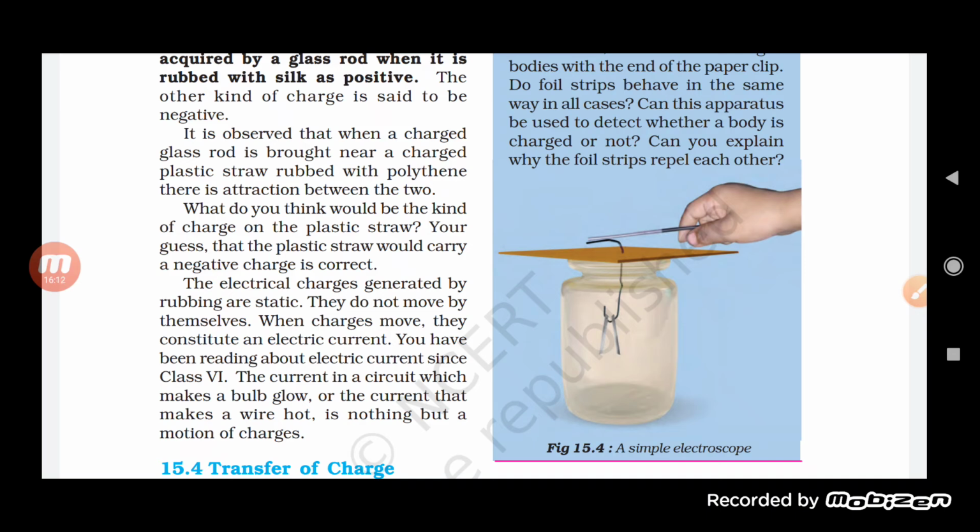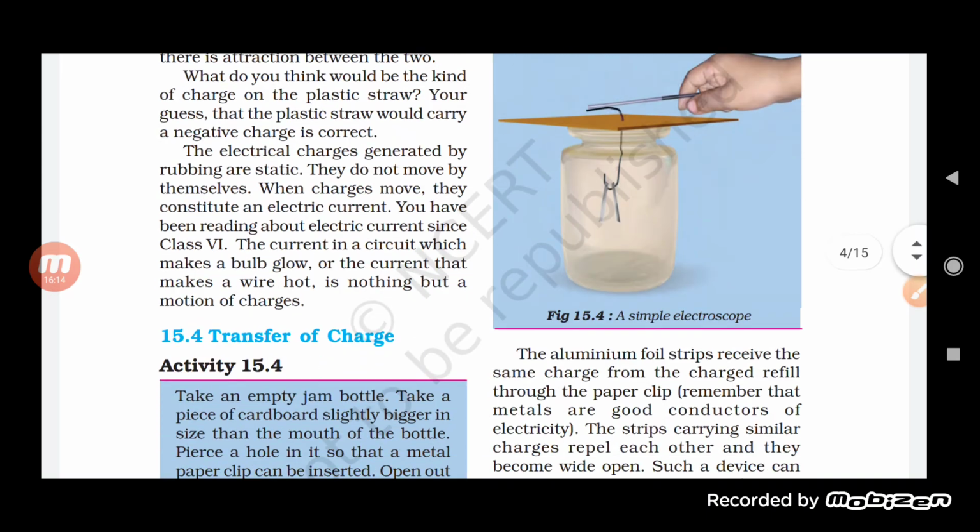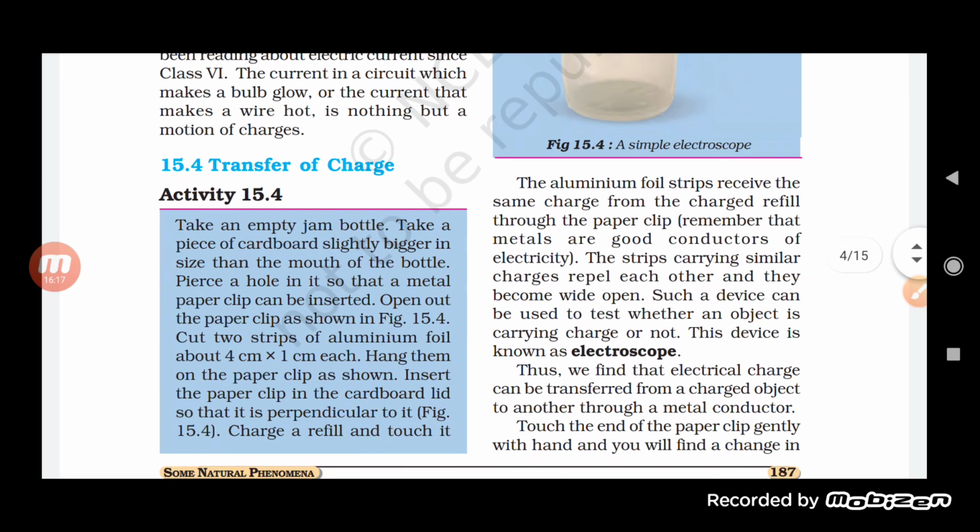Now see here how the transfer of the charges occurs, students. This activity is given. Take an empty jar bottle and a piece of cardboard bigger in size than the mouth of the bottle. Press a hole in it so that a metal paper clip can be inserted.